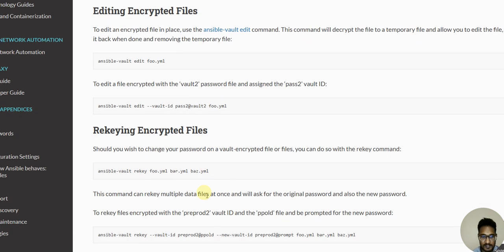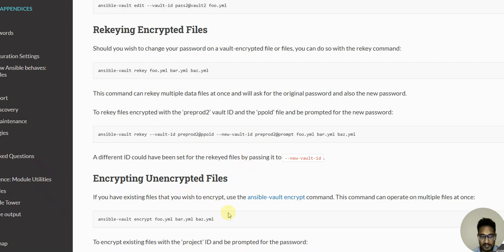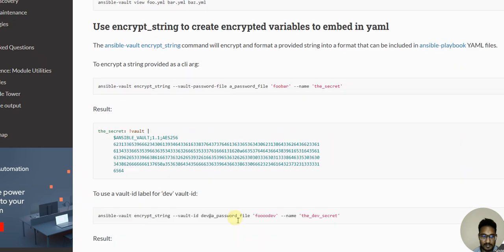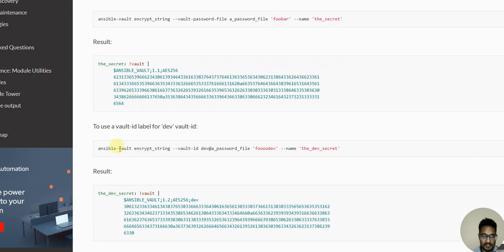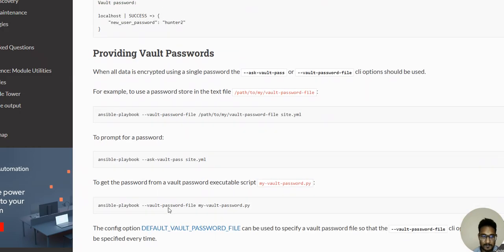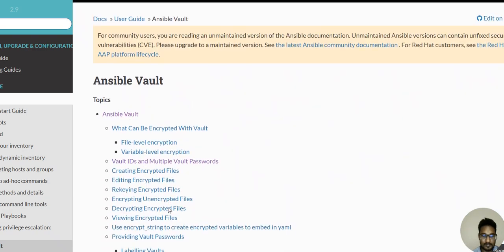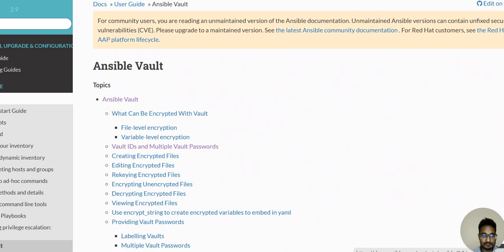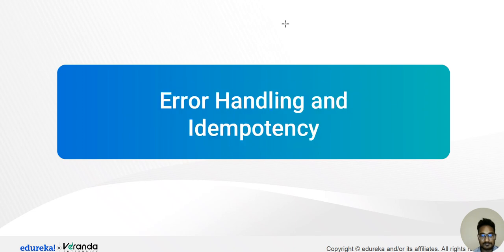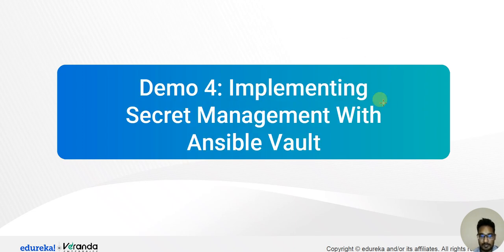This is the editing, and this is checking encrypted files and unencrypted files. So this is the result, and these are the encrypted files. So the next lecture is implementing secure management with Ansible Vault demo.